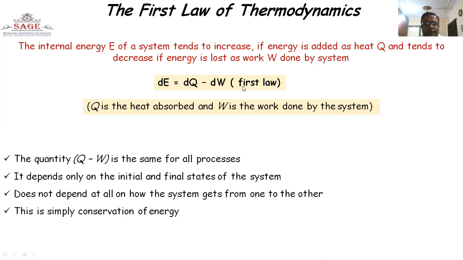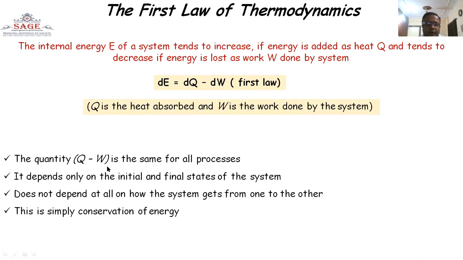If the change of internal energy increases, that means heat is added. If the change of internal energy decreases, it means work is done and energy is lost. Q is the heat absorbed and W is the work done by the system. That is the meaning of the terms in the equation.